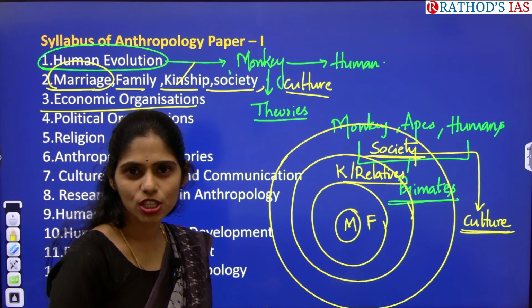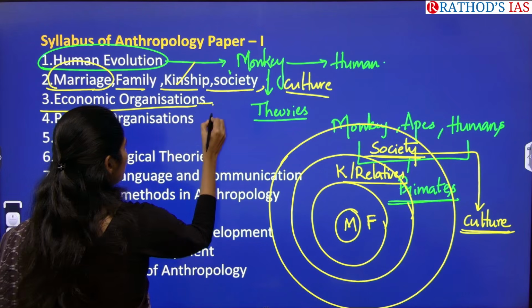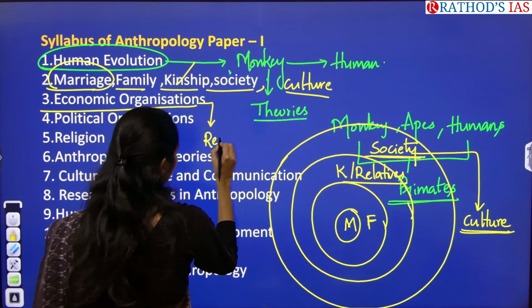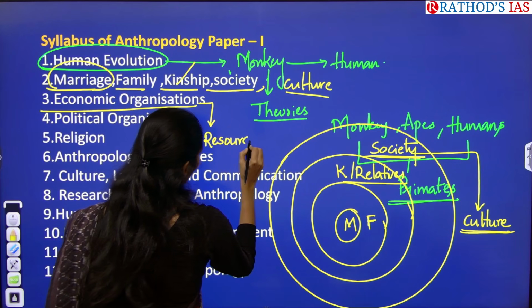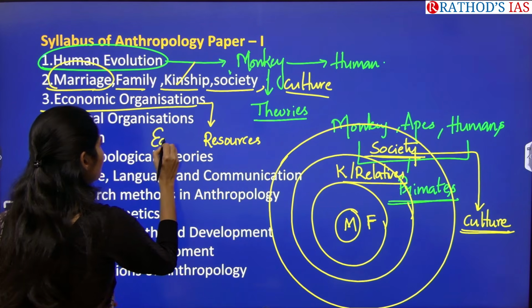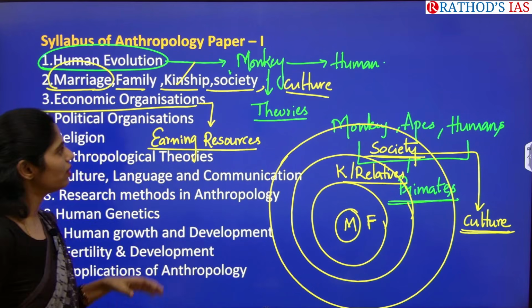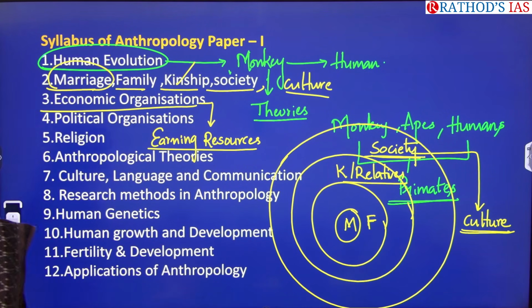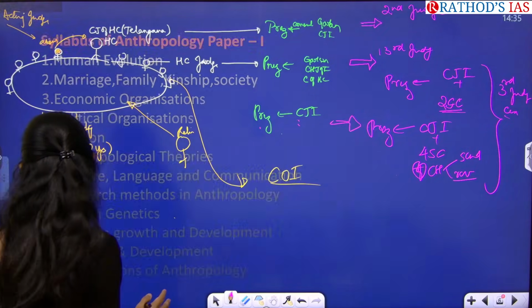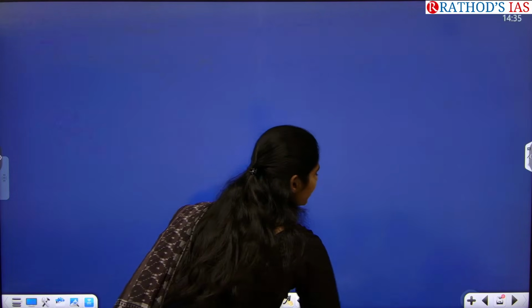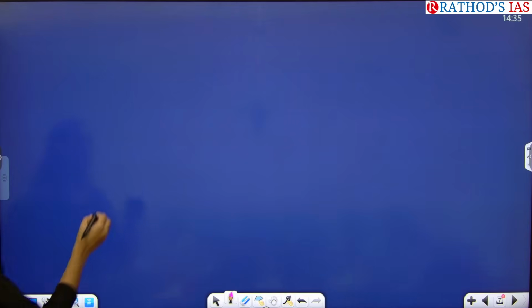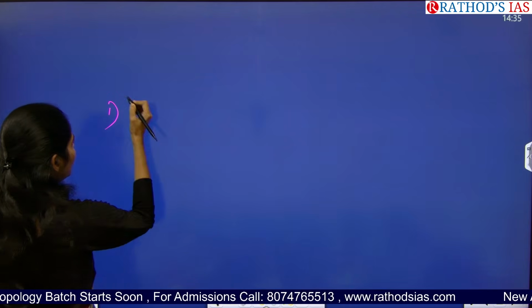Economic organization is nothing but fetching of resources, or you can simply say earning of resources, how they are earning resources. Whenever man came into existence, what was the first source of economic organization? The first source of economy was hunting and gathering.